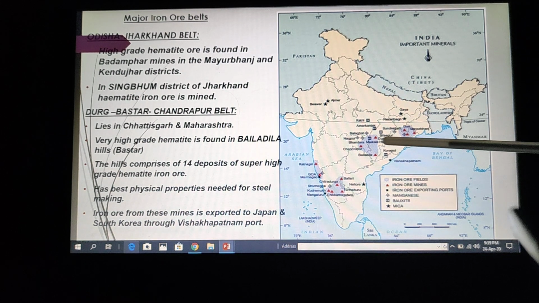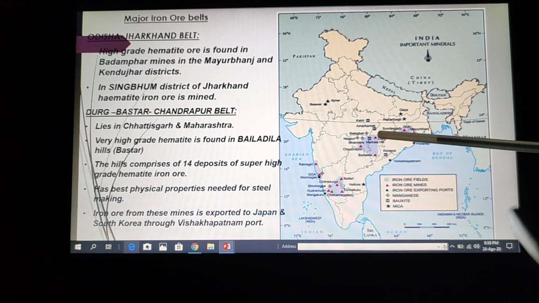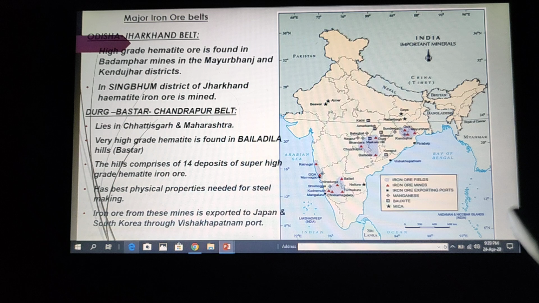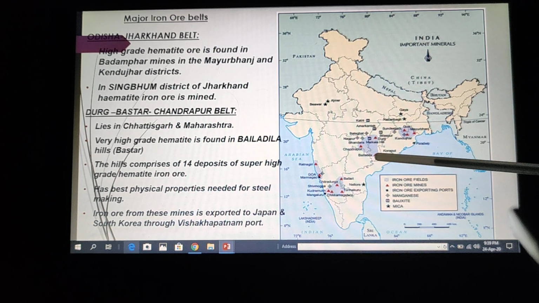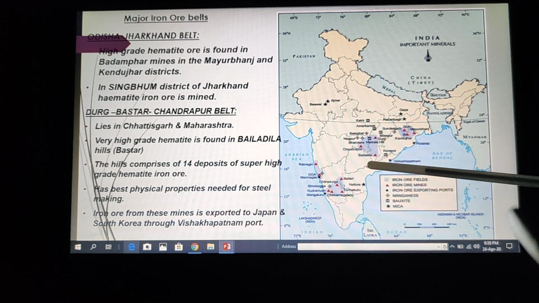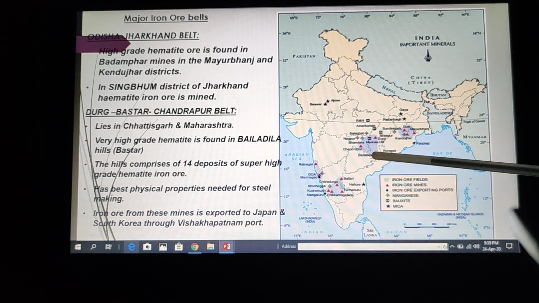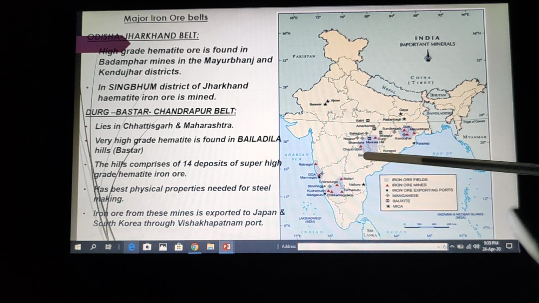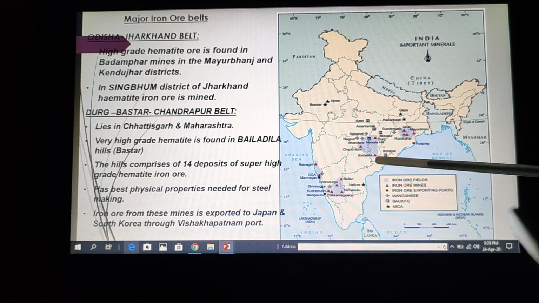The second belt is the Durg Bastar Chandrapur belt. It lies in Chhattisgarh and Maharashtra. This is also famous for its concentration of high grade hematite. Here the hematite iron ore is found in the Bailadila Hills. This is Bailadila Hills, which is located in Bastar in the district of Chhattisgarh. So Bailadila Hills has large reserves of iron ore.